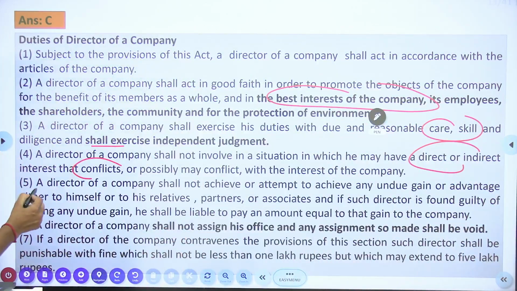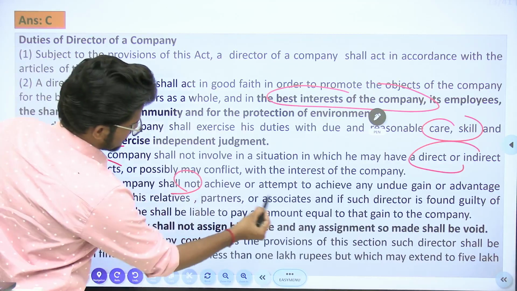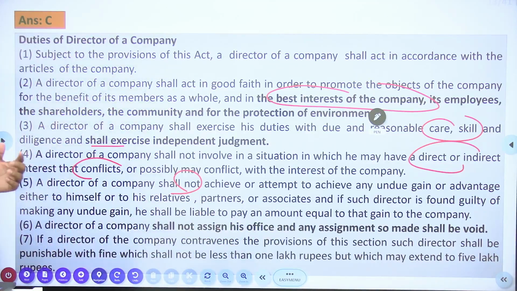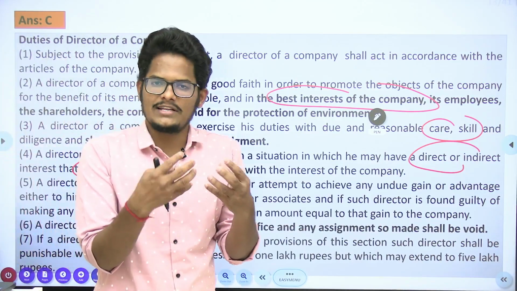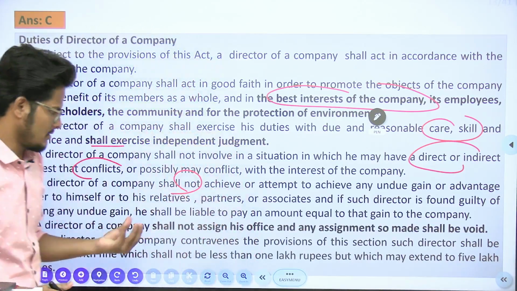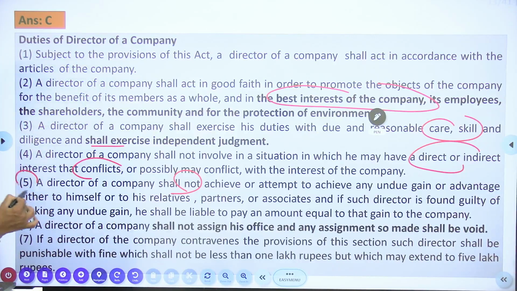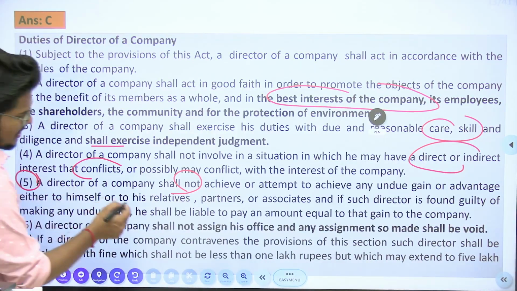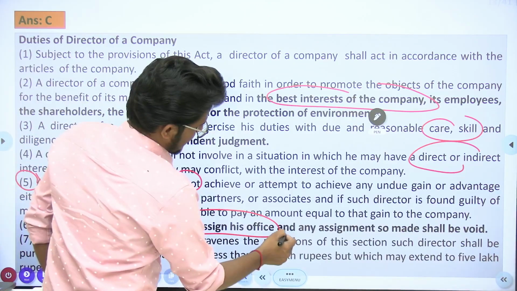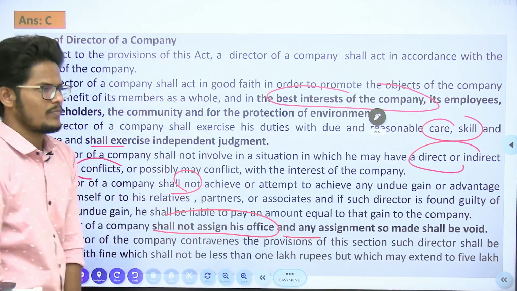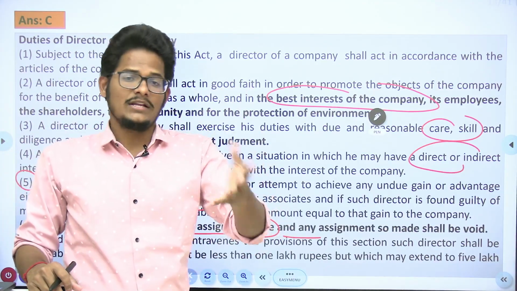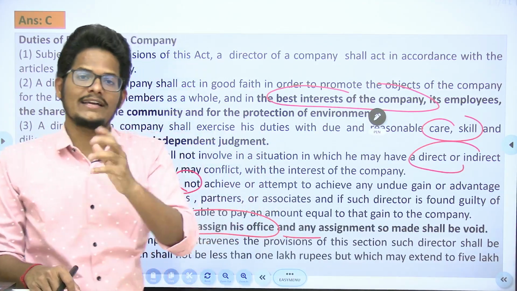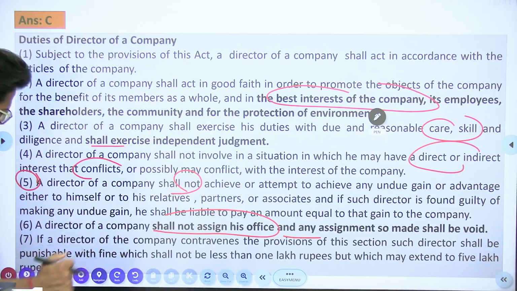And a director of a company shall not attempt to achieve any undue gain or advantage by entering into a personal transaction with the company. That type of undue gain or advantage is not correct. And a director of a company shall not assign his office or any assignment to others. If you give the director's task to any other person, then that is void as per the law. You should not assign your work to another person.